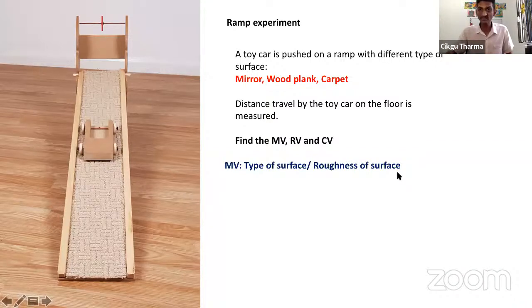What is roughness? How rough is that surface? Can you get it? How rough, berapa kasar permukaan itu. So how rough is the surface? So this will be the manipulated variable. Okay, now what is the responding variable?